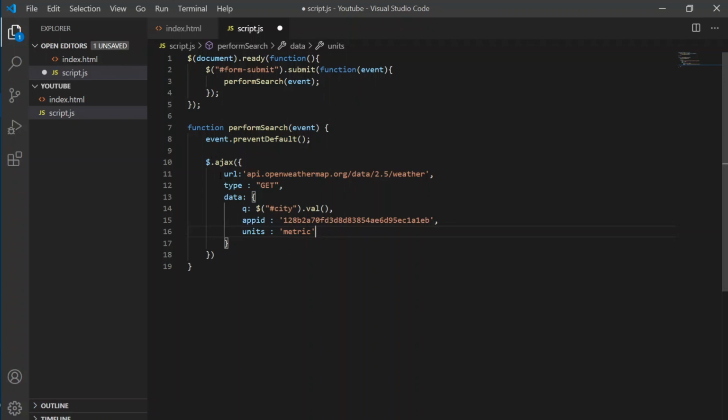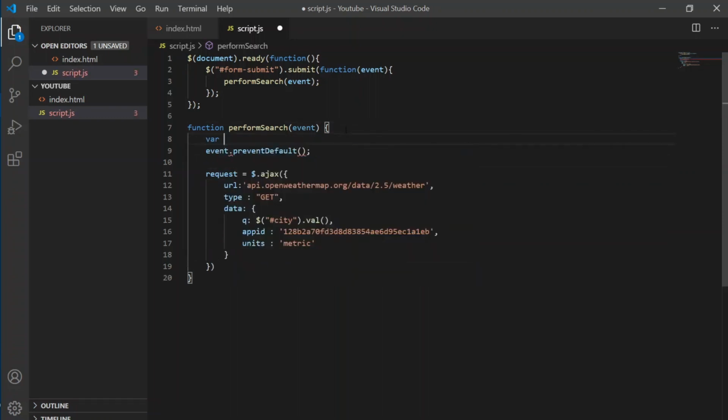So after sending this request, we also have to catch this in an object, because otherwise, how will we know whether it has succeeded or failed? So we will capture this in an object called request, and we will also have to declare it above somewhere.